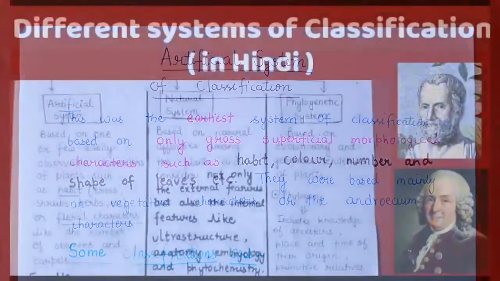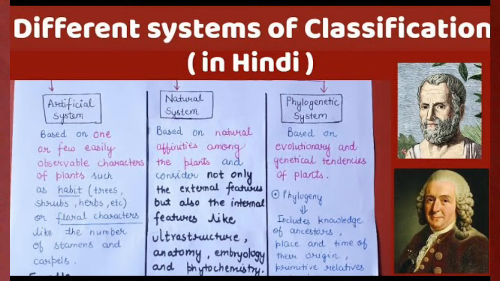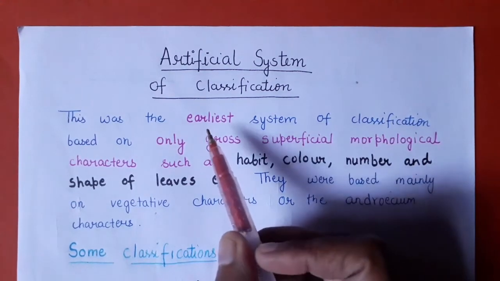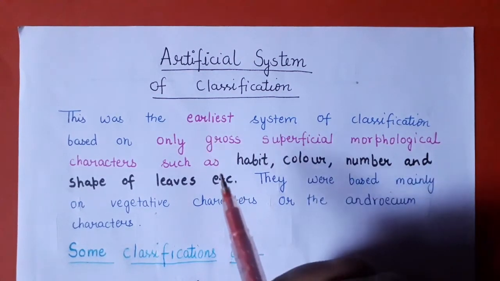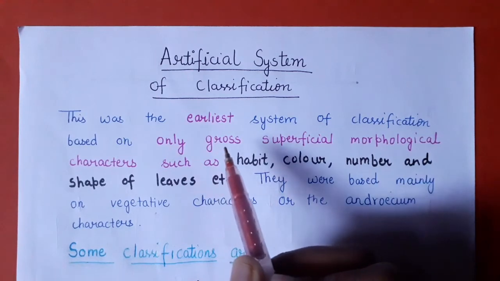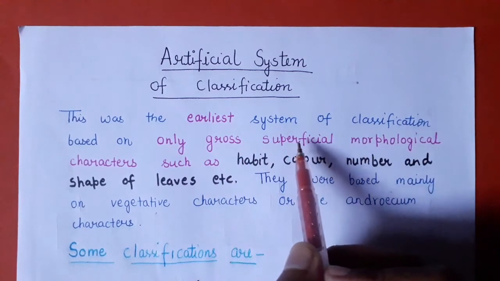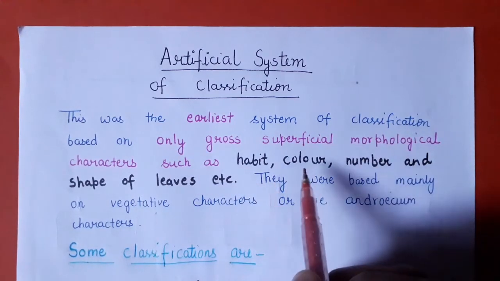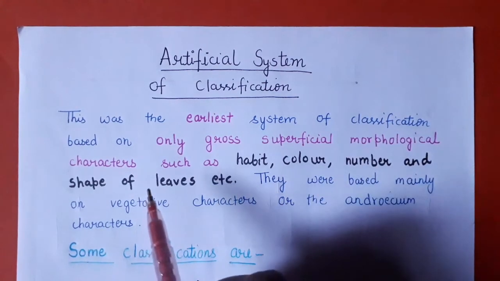So in our previous video we have discussed in summarized form the artificial system, natural system and the phylogenetic system of classification, and in this video we will take up the artificial system of classification in detail. This type of system is the earliest system of classification and it is mainly based on only gross superficial morphological characteristics like habit, color, number, shape of the leaves.